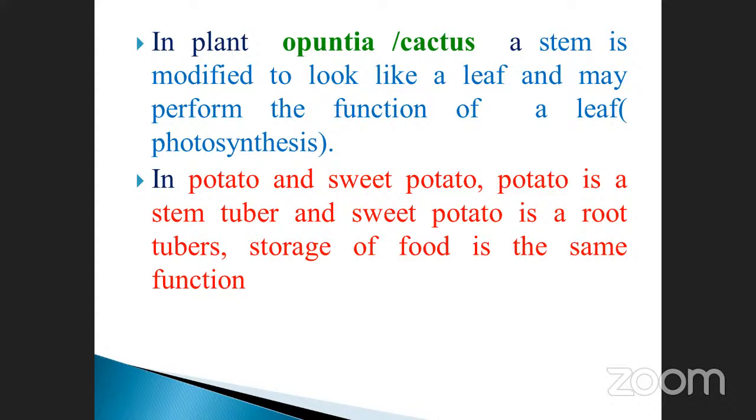See, the next one is the potato and sweet potato. Potato is a stem tuber and sweet potato is a root tuber. Already we saw it. Storage of food is the same function. Both are storing food material. Potato is a stem tuber, a modification of stem. Sweet potato is a root tuber, a modification of root. You know the difference between these two, but the function is storage of food. Okay, that is the thing.